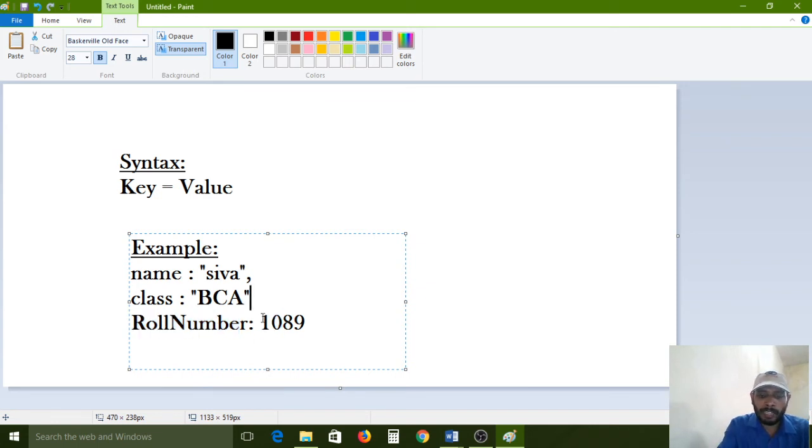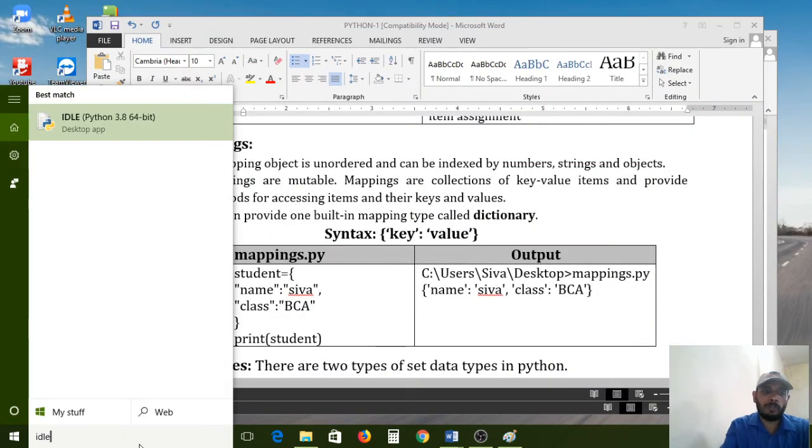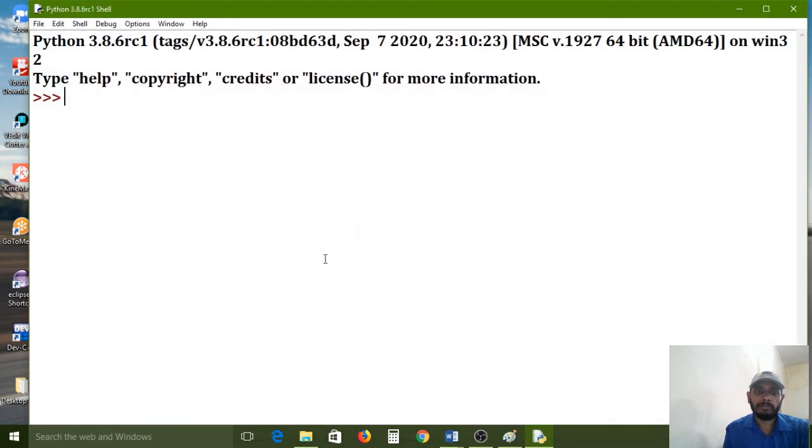But from one pair to another pair, a comma operator must be required. In the last element, a comma operator is not required, because there is no element after that. So first element, second element, one element to the other element is separated by a comma. For the last element we don't have any other elements after that, that's why we haven't used any comma. So I am showing it practically right now. That's why I am opening student.